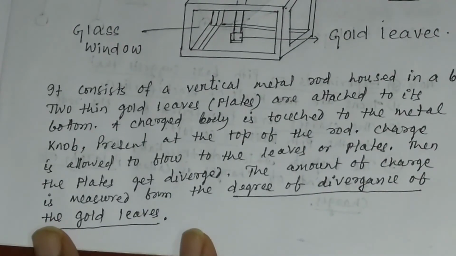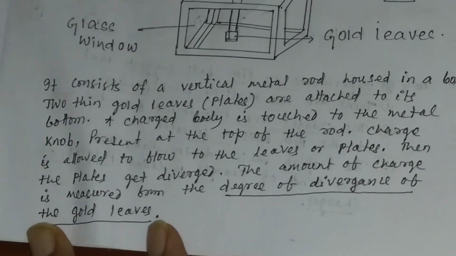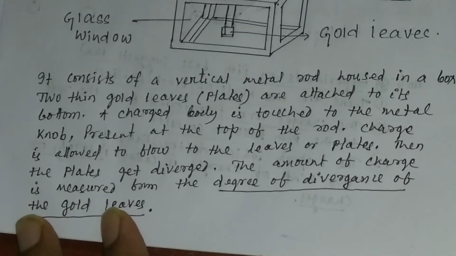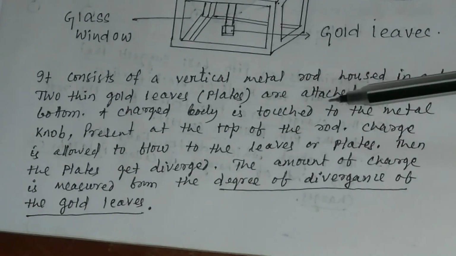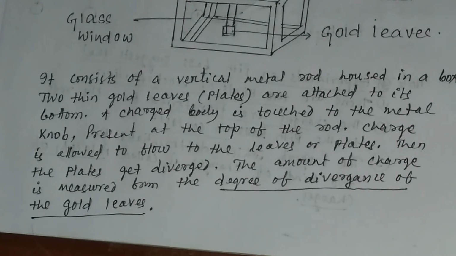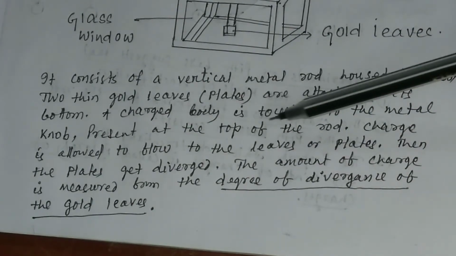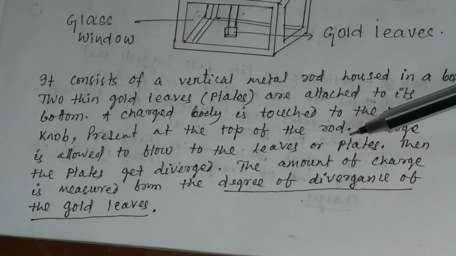The gold leaf electroscope consists of a vertical metal rod which is housed in a glass box. Two thin gold leaves or gold plates are attached to its bottom. A charged body is touched to the metal knob present at the top of the rod.